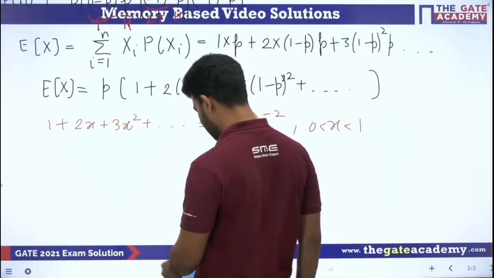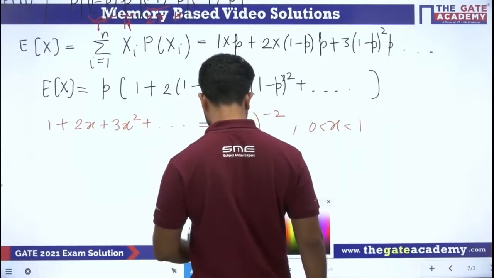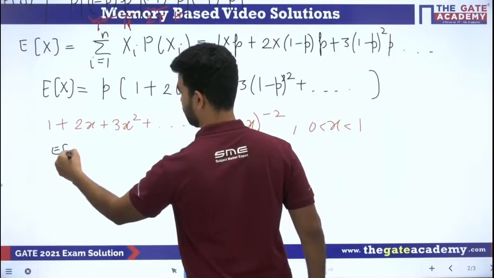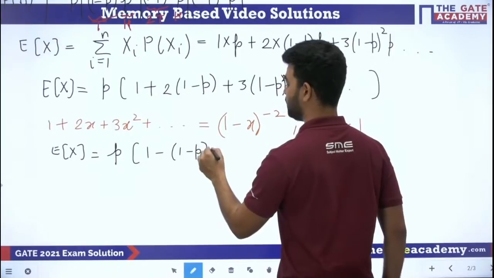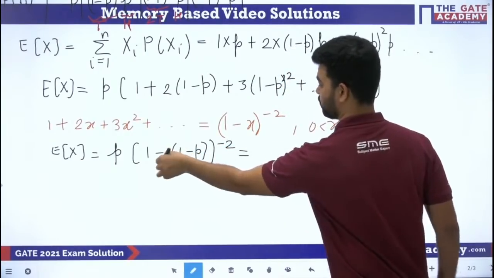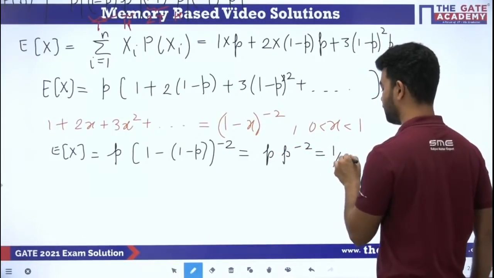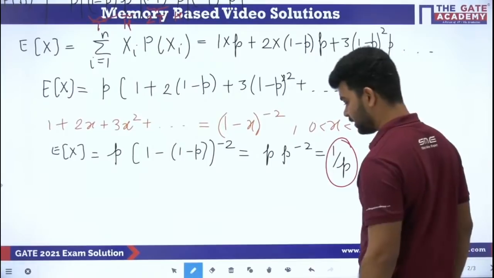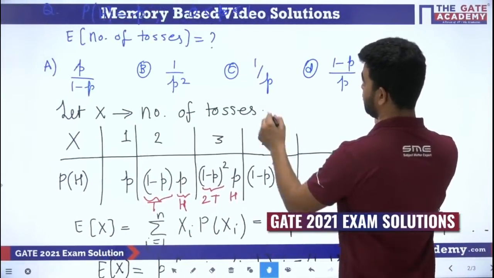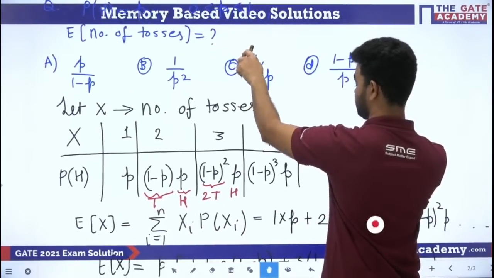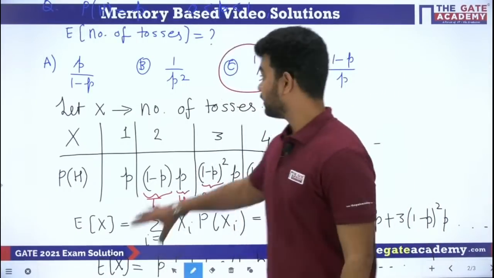So here we can write this form. You can see that it is looking like this one. So what will we get here? We'll get expectation of x is equal to p into (1 minus q) to the power minus 2, and 1 and 1 get cancelled. So it is p into p to the power minus 2, that is 1 by p, beta. So 1 by p is the answer. I think in the options it is already mentioned. Okay, yeah, this is the correct one. Okay, so this is 1 by p.